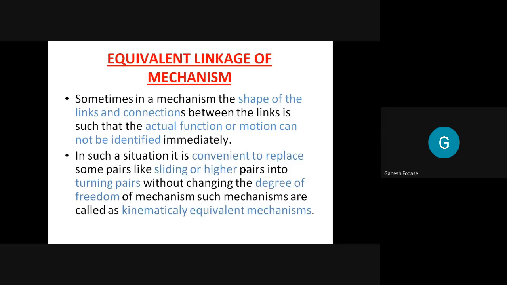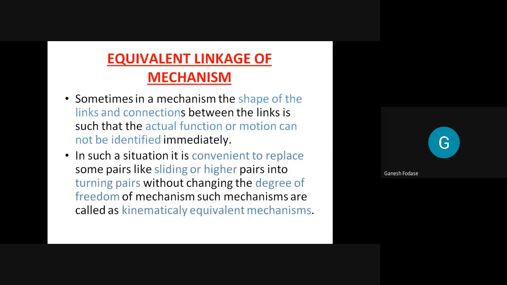It means we have some actual mechanism about which we are doubtful, regarding the shape of the links or the connection between the links. In that case, we replace that mechanism by another mechanism in which some pairs like sliding or higher pairs are replaced by turning pairs. Turning pairs are easier to understand, and by observation we can easily identify, okay, this is a turning pair. A turning pair is also called a revolute pair. So we replace that sliding or higher pair by turning pairs.